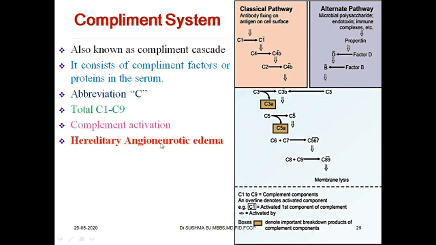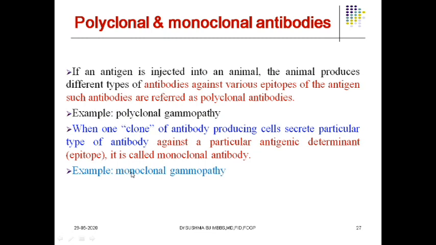When you examine the serum of this patient, the C1 levels, the complement 1 levels, are going to be normal, but the inhibitor is definitely going to be decreased. So this is about some of the important aspects of the complement system.